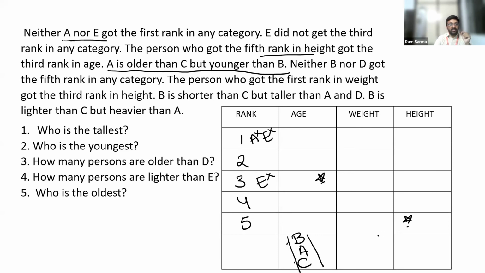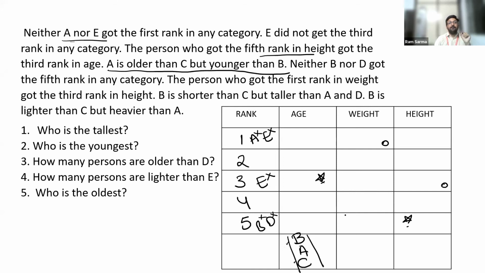Neither B nor D got the fifth rank in any category. So B and D should not get the fifth rank in any of the categories. The next one says that the person who got first in weight, I will mark it with a symbol this way, got the third in height. These two persons are the same.